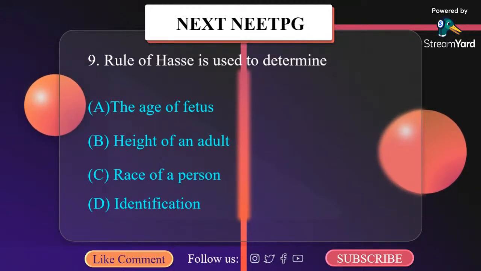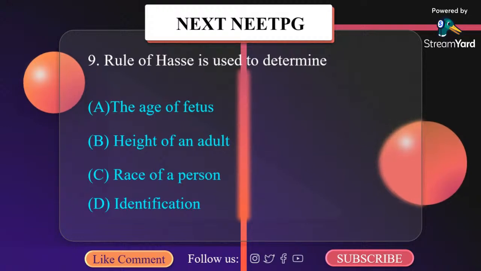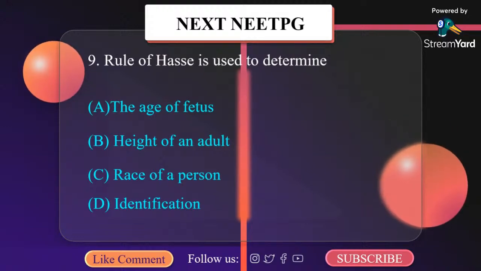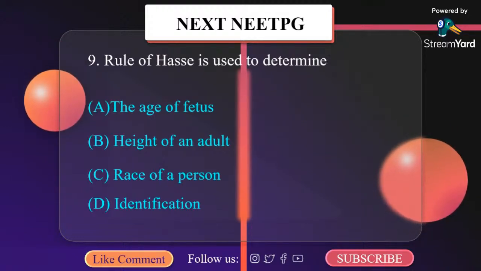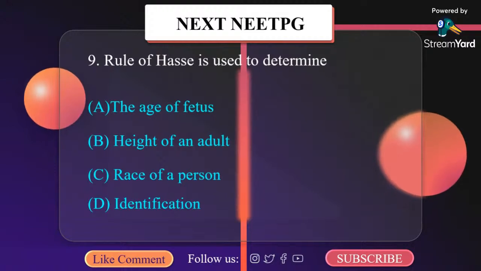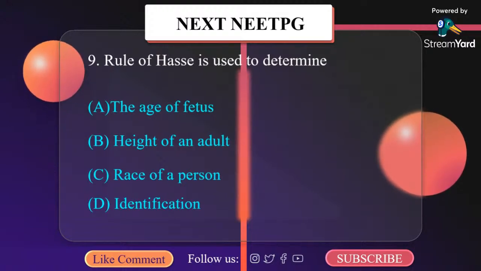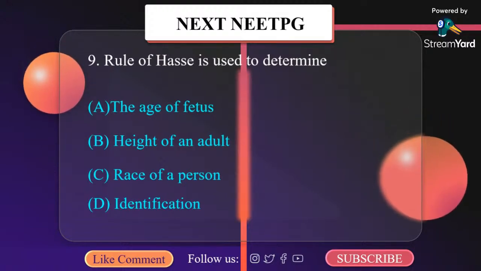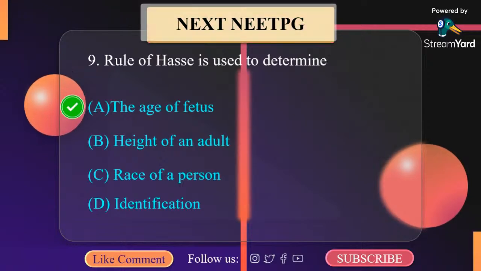employed in calculating the age of fetus by its length. During the first 5 months of pregnancy, the length in cm is the square of the age in months. So the correct answer here is A, the age of fetus.